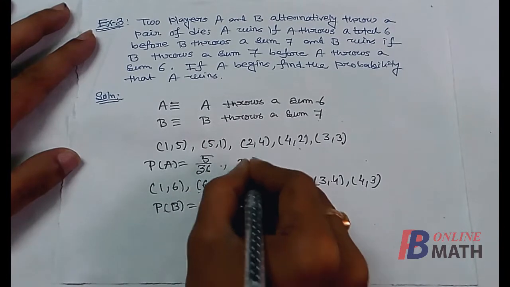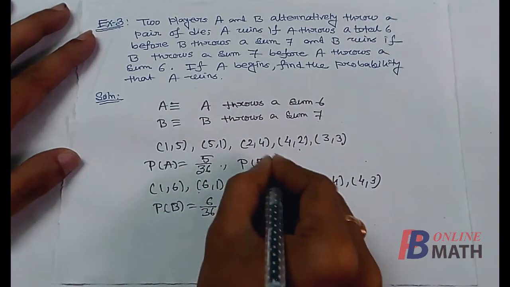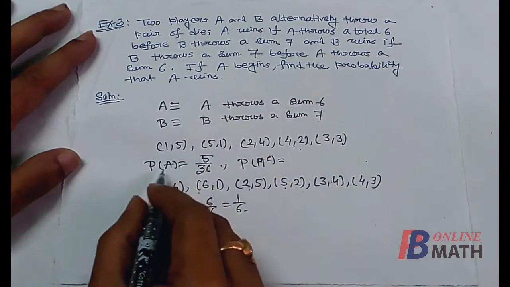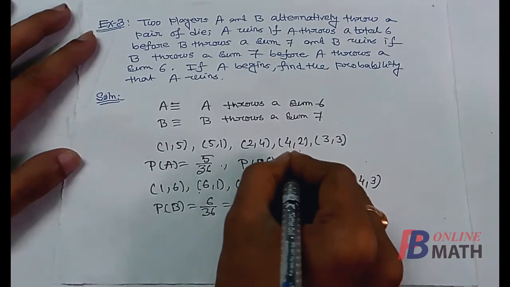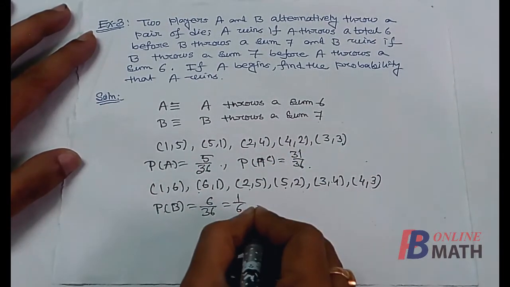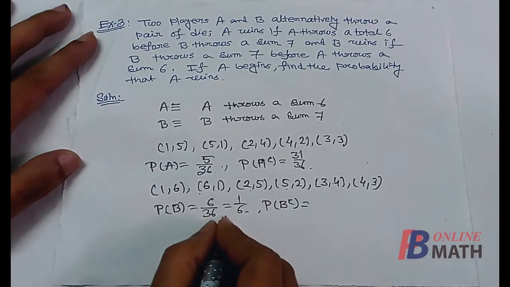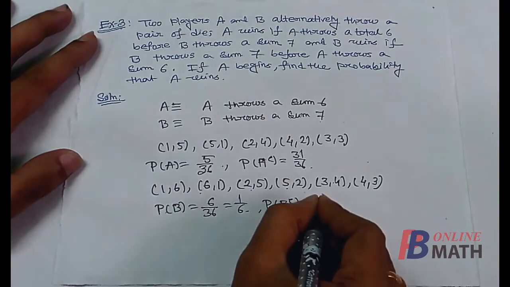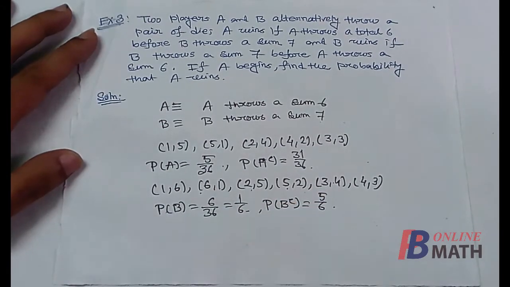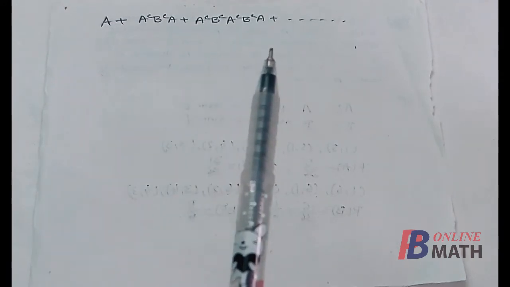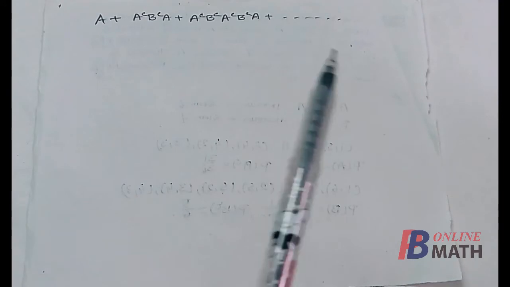From here we can write that the probability of A complement is 1 minus the probability of A, that is 31 by 36, and the probability of B complement is 1 minus the probability of B, that is 1 minus 1 by 6, which is 5 by 6. Now it is given that A starts the procedure.